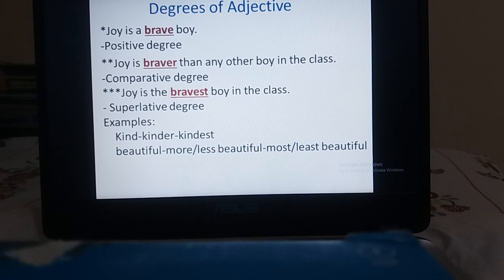Next one, beautiful. For beautiful, we just add more or less. For making it comparative, we add more or less beautiful, and for making it superlative degree, we add most or least beautiful.